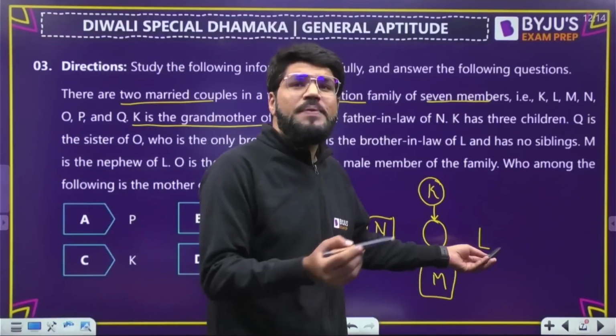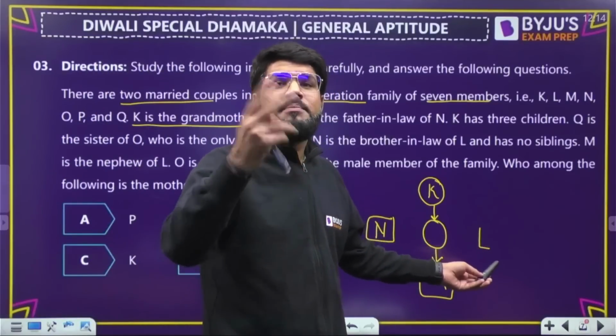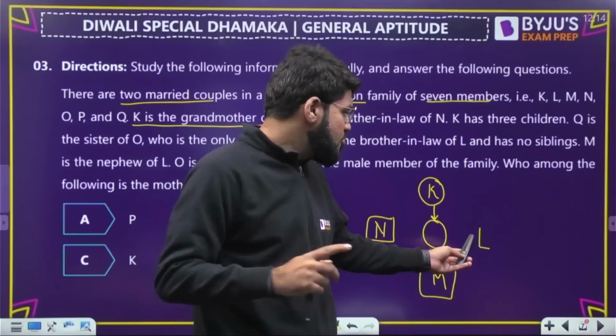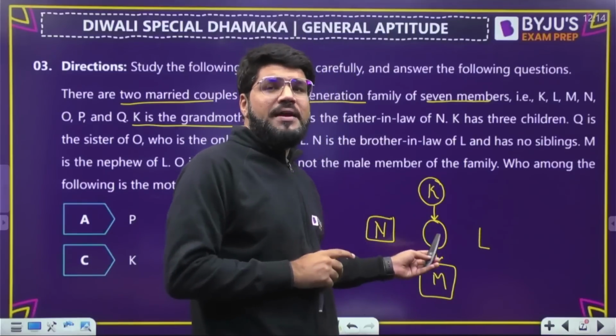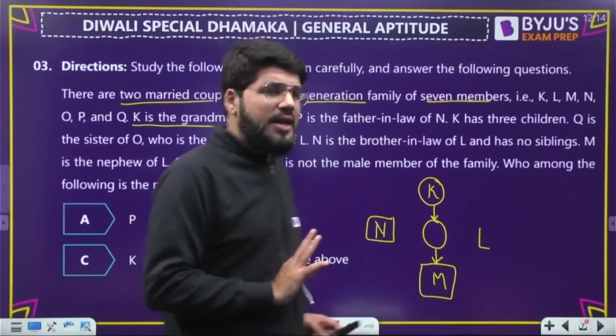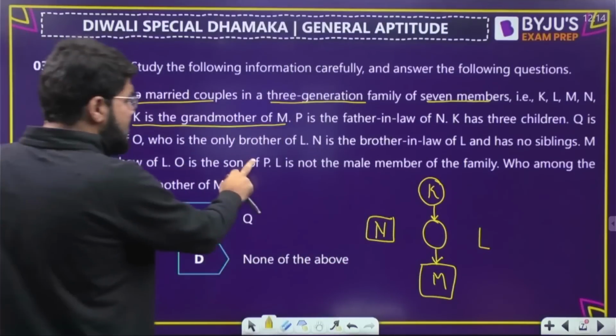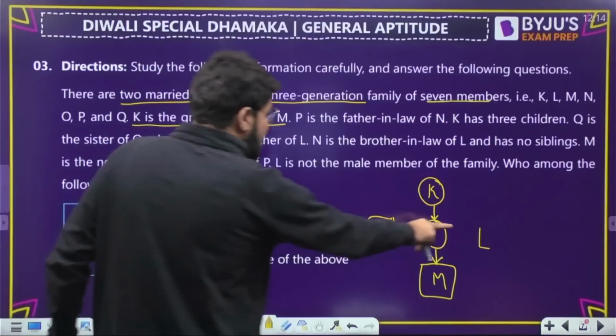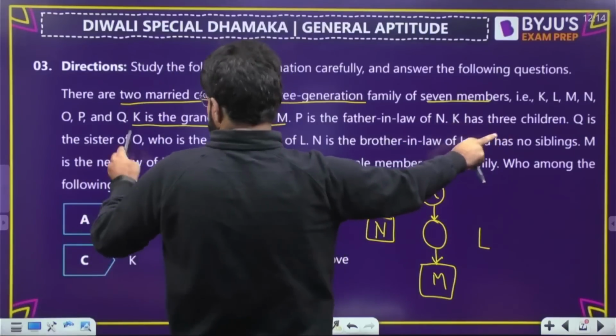So that means who should be L? L should be the brother or sister of M's parent. We will identify that too. If M is the nephew, L becomes the uncle or aunt. That's what I want. Now, O is the son of P. O is the son. Definitely O is going to come here because Q is the sister of O.